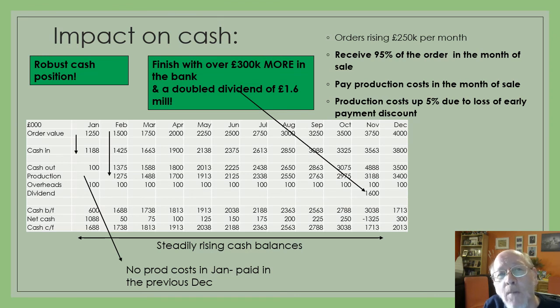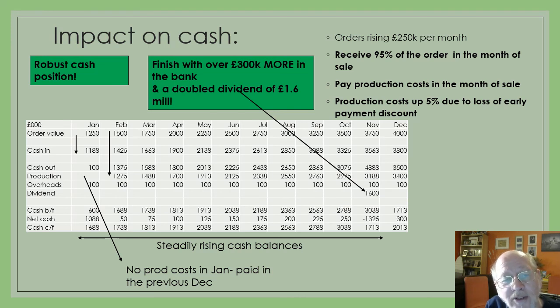Again, we've managed to align our production costs with the time that we're actually getting the order. We're still producing a month ahead of sale, but we are delaying payment by 1 month, and we're paying a little bit more than that. So you can see there in February, we are paying out 1275. That's 85% of the order value rather than the 80% that we were paying before. But we've been able to drag that payment back by 1 month.